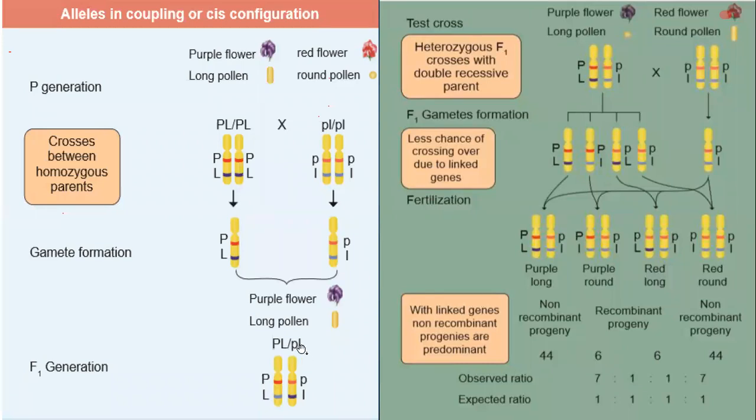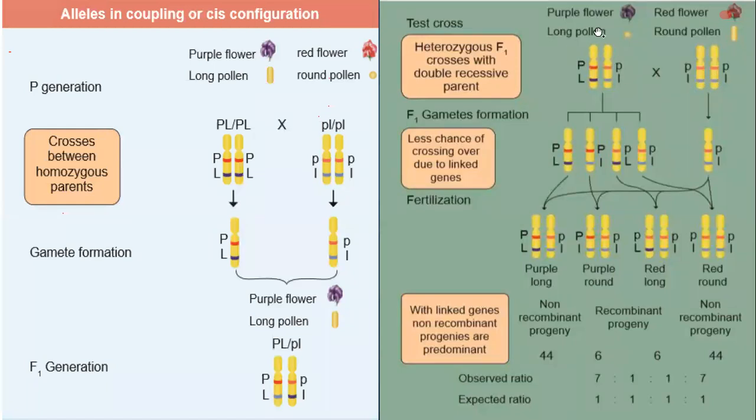Suppose we want to check the character of the parents, whether the parents are pure breeding. For that we have to do the test cross. For the test cross, the F1 generation has to be crossed with the recessive parent. We studied this in the last lesson itself. So the F1 parent must be crossed with the recessive parent.